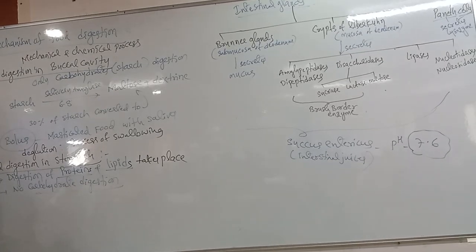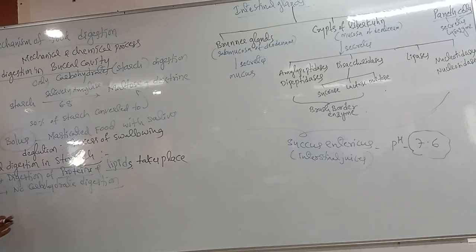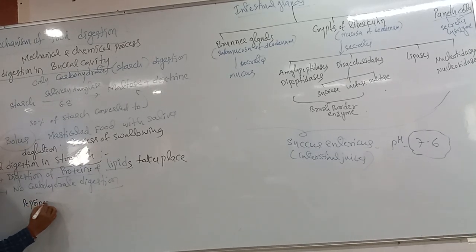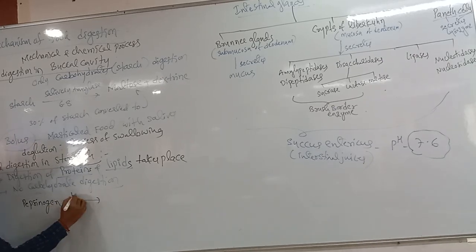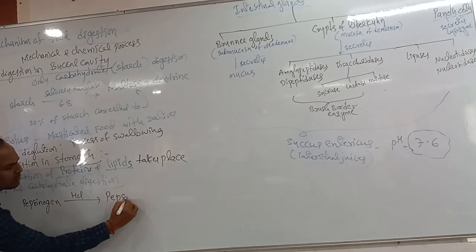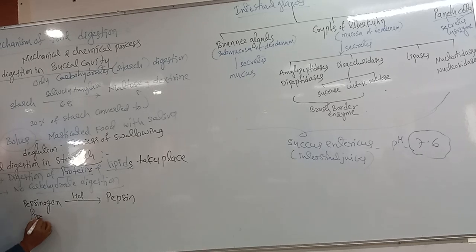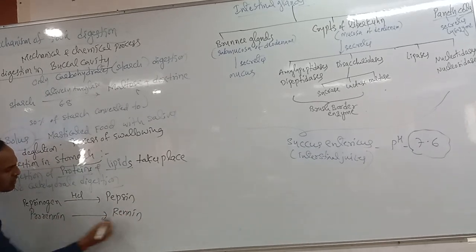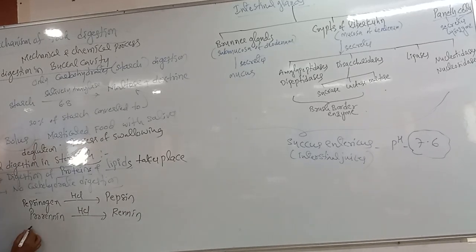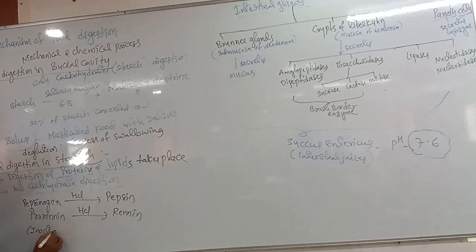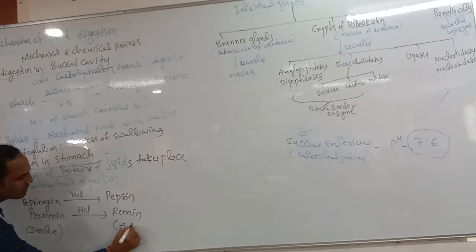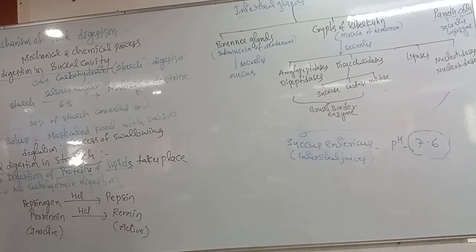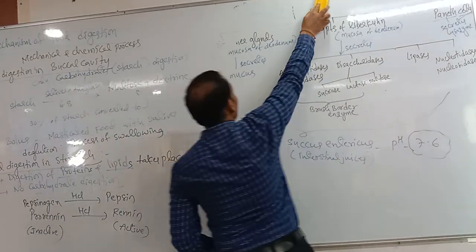Okay, you already know that in the stomach two inactive enzymes are there: pepsinogen, which HCl converts into pepsin, and prorenin, which is converted into renin by HCl. So these two are inactive, and these two are active. But how do they work on protein digestion? We have to learn.